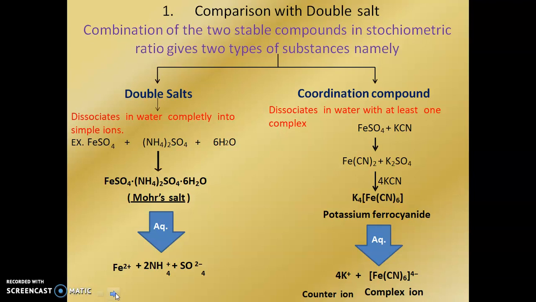Double salts dissociate in water completely into simple ions, but coordination compounds dissociate in water with at least one complex ion. A double salt, for example Mohr's salt, dissociates completely in water and gives the simplest ions. But a coordination compound, for example potassium ferrocyanide, dissociates in water to give the counter ion and a complex ion. So this is the main difference between double salts and coordination compounds.